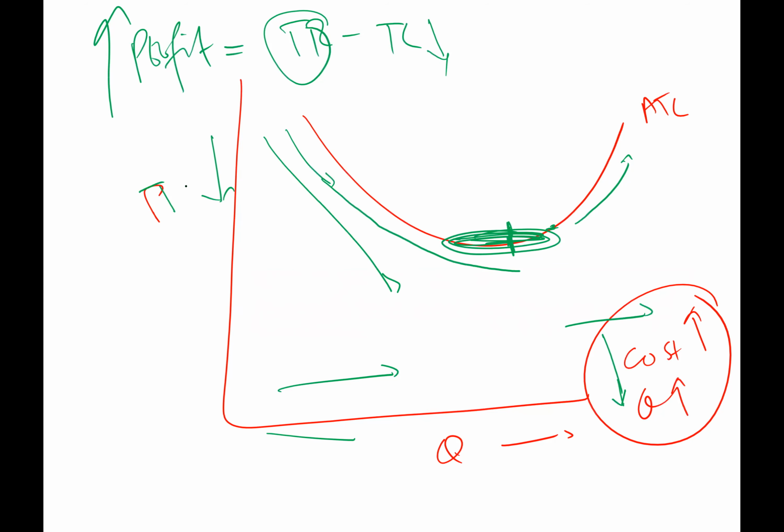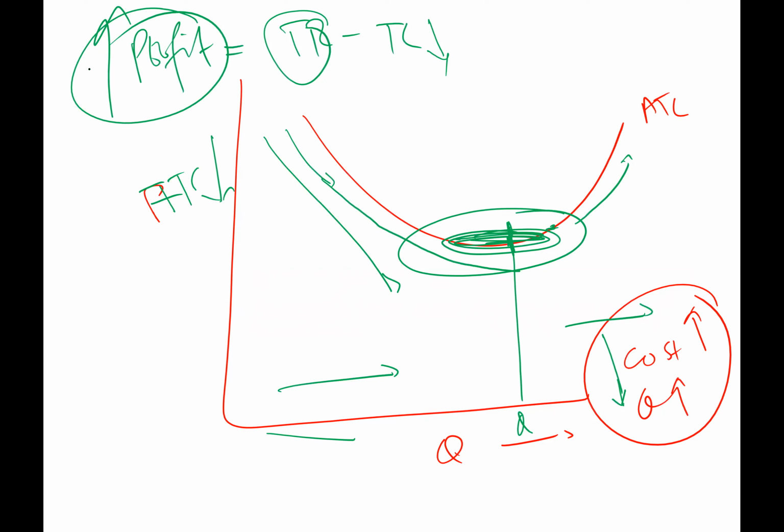This is average total cost here. So we call this efficient scale, which means this is the point where you can produce efficiently. At this level of production, we will be getting our maximum profit. So that is the idea behind efficient scale.